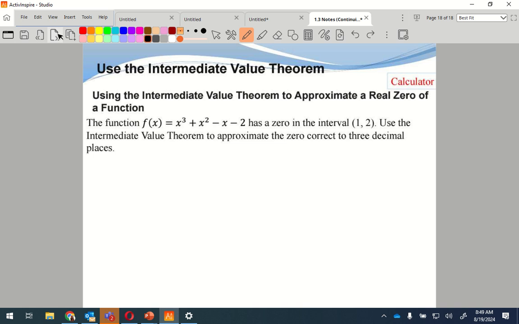f has 0 in the interval, use the intermediate value process to approximate to 3 decimal places. Let's put this in the calculator. So my calculator's still not working, so I'm gonna bring up the other calculator that I've been using. Because you guys got the good calculator, I don't.